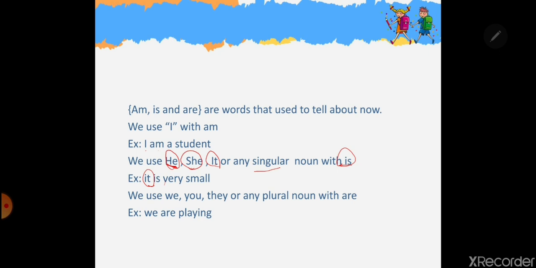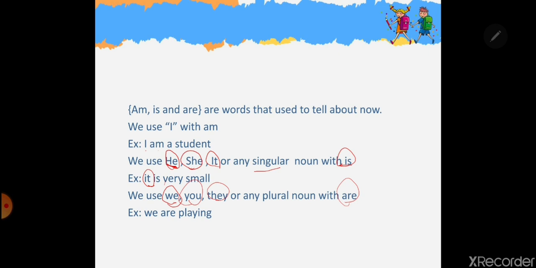Okay? What if we're talking about the plural? If we're talking about more than one thing, we have to use the word we, you, and they, or any plural noun with are. For example, we are grade 1D. We are all students. We study in the same class.